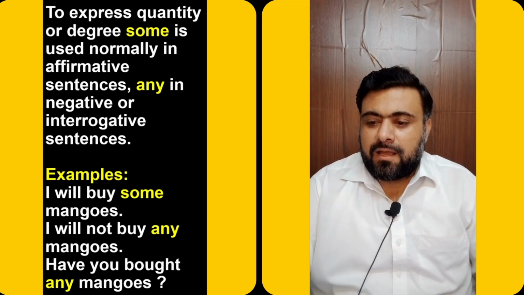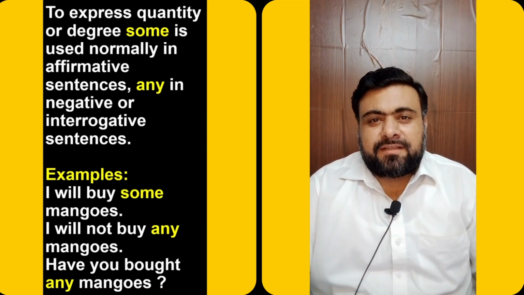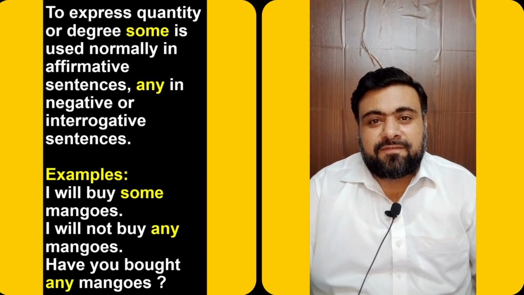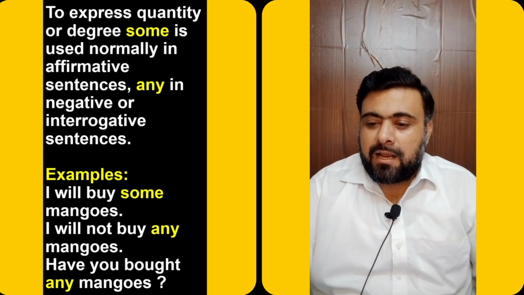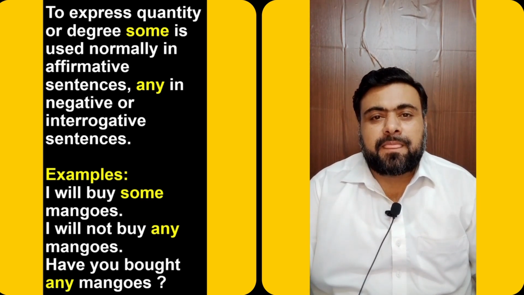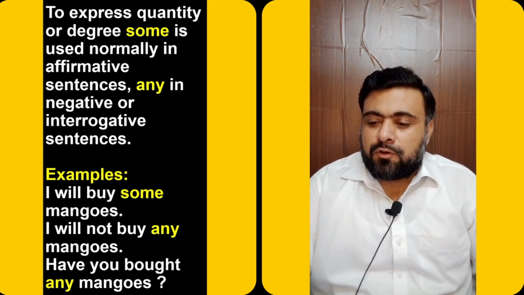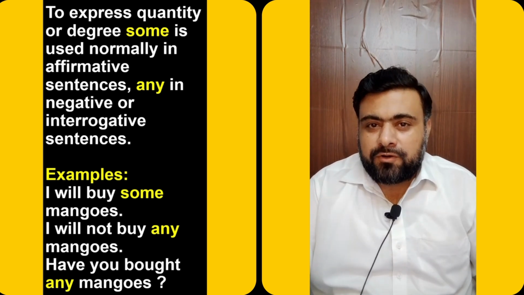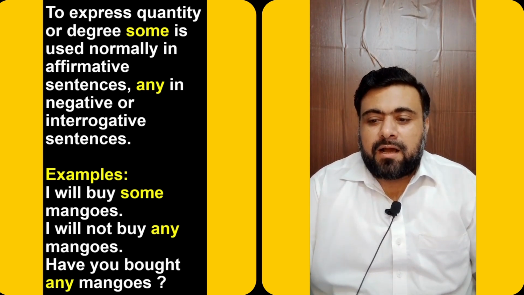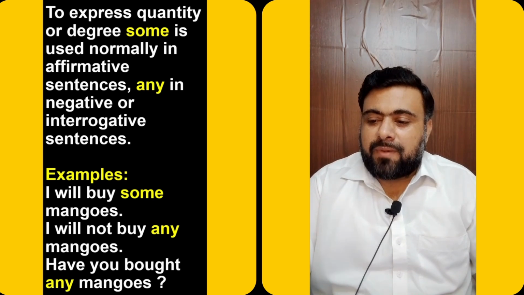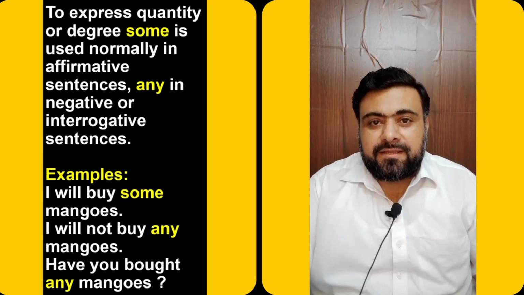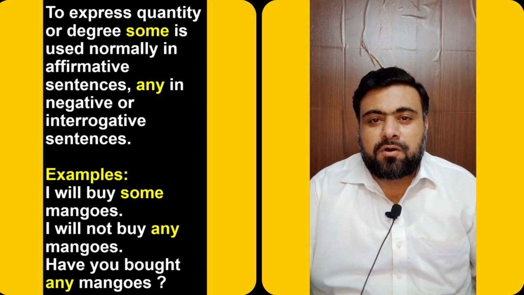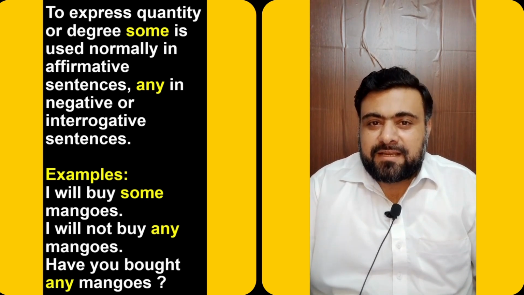For example, I will buy some mangoes. This sentence is an affirmative, a positive sentence, and we have used some instead of any. Next sentence, I will not buy any mangoes. This is a negative sentence, and we have not used the adjective some. It's not like I will not buy some mangoes. No, the adjective any has been used because it is a negative sentence.